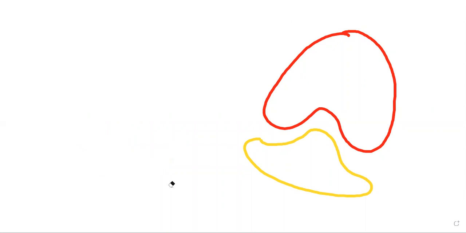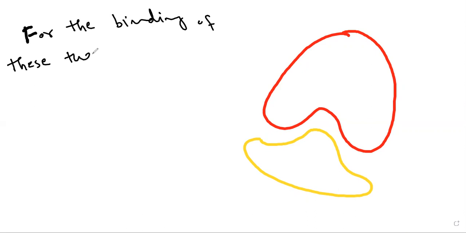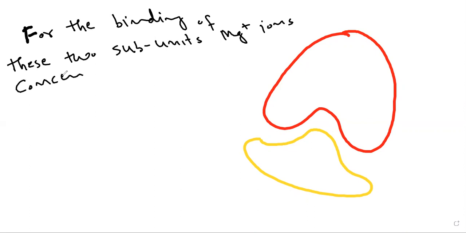For the binding of these two subunits, magnesium ion concentration is required.